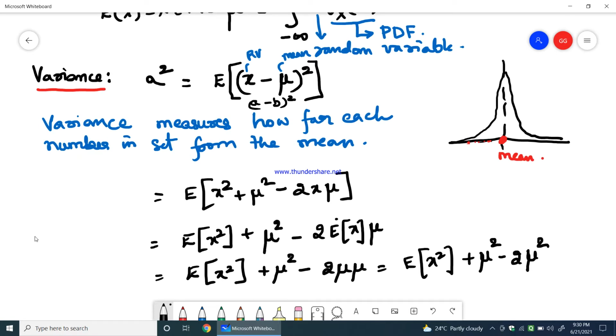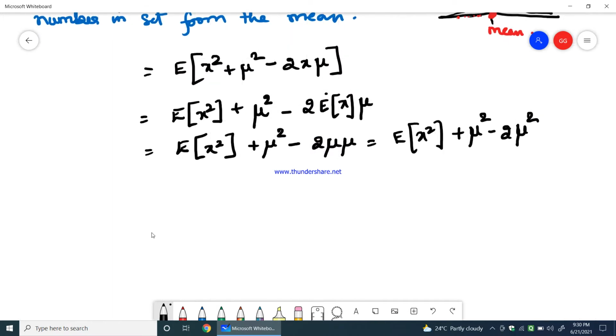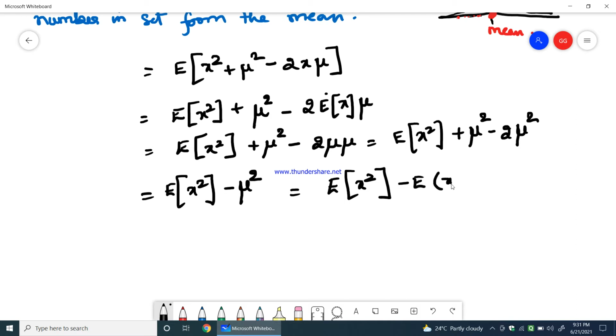So finally I can say E of x square minus mu square. Now instead of writing mu, if I write in terms of E of x, it is E of x square minus E of x the whole square, because mu is E of x.